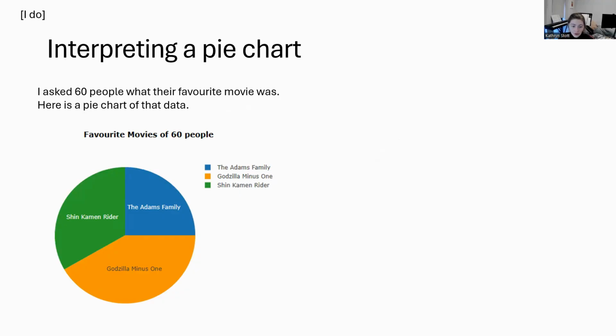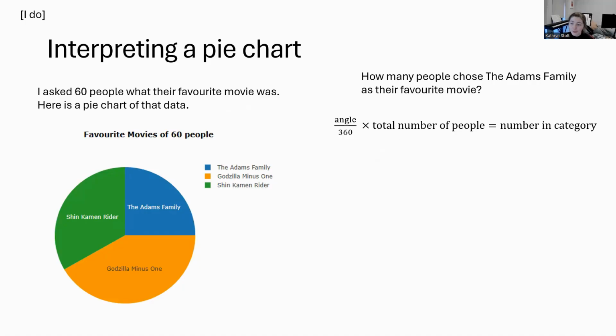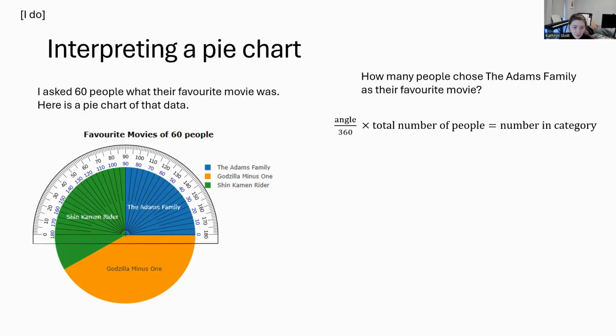The first thing I want to do, if I want to find out how many people chose the Addams Family as their favourite, is write down my formula, which is angle over 360. This is because there are 360 degrees around a point or in a circle, and then multiplied by our total number of people. So if I'm doing the Addams Family first, I'm going to get my protractor out, start at the 0, and then go around until I get to 90. So it's 90 degrees. My total number of people is 60. So I'm going to do 90 degrees over 360 multiplied by 60, 15. So 15 people chose the Addams Family.